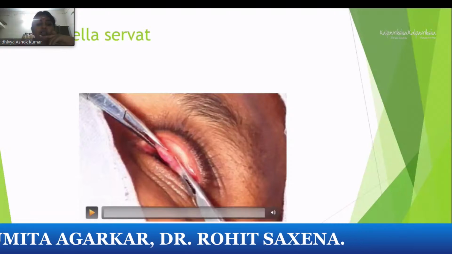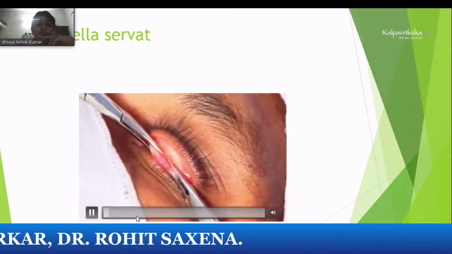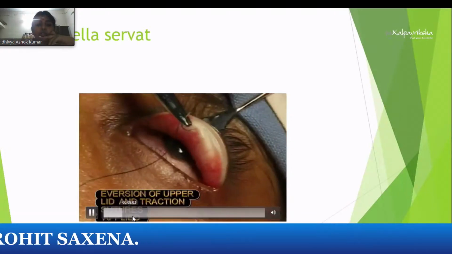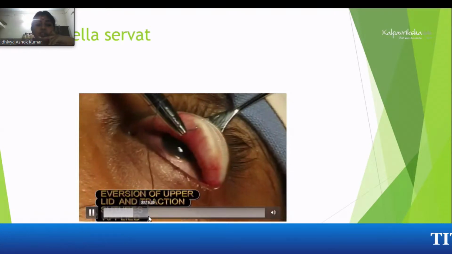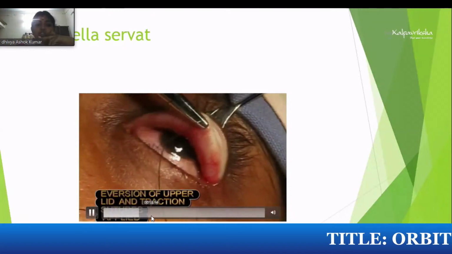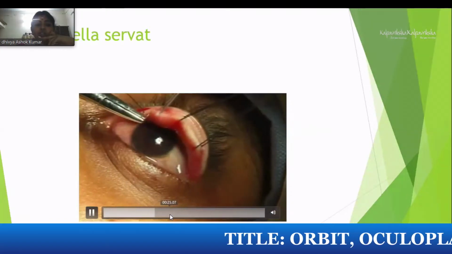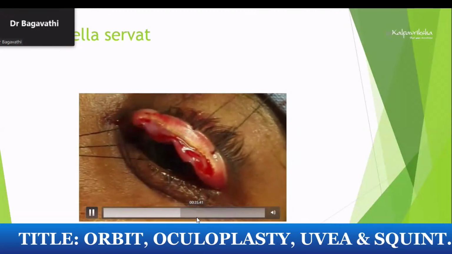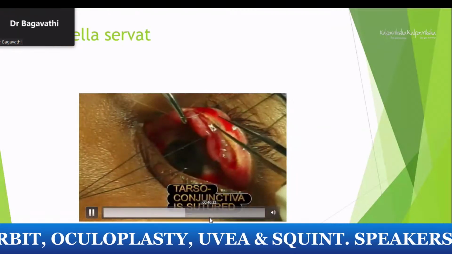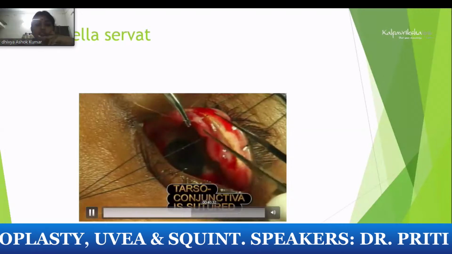In Fasanella-Servat it is a tarsomullerectomy, where, as you can see here, at the upper tarsal border you place the traction sutures, at the lower border, and they cut the tarsomullerectomy. Tarsoconjunctiva is then sutured.